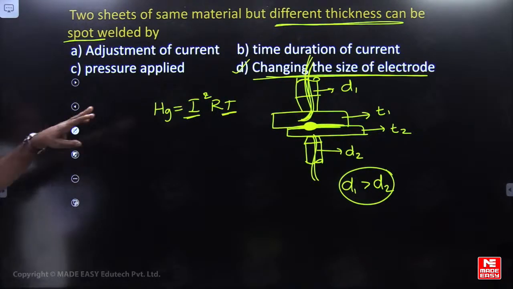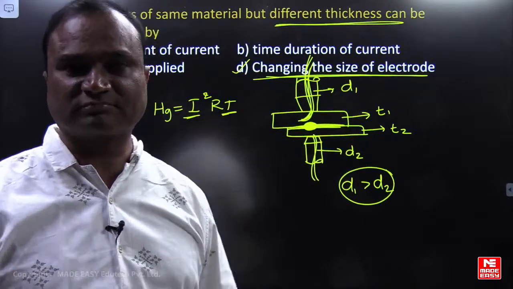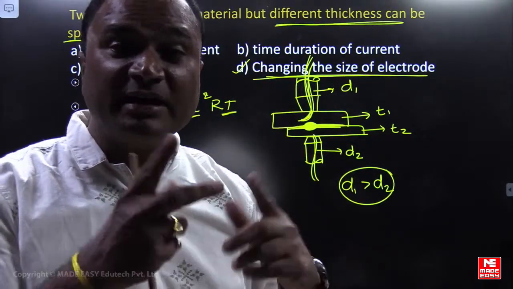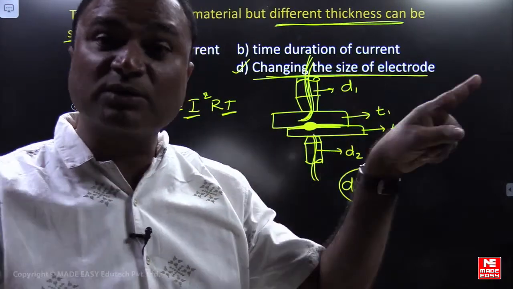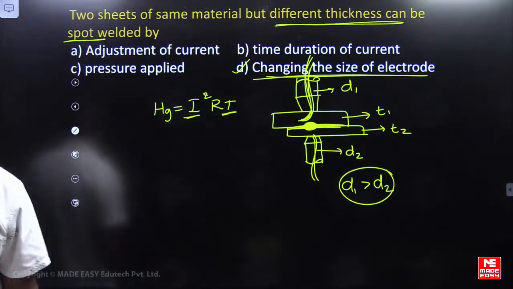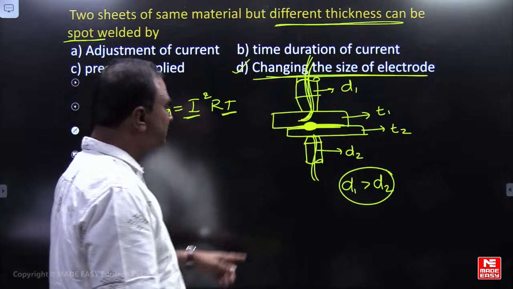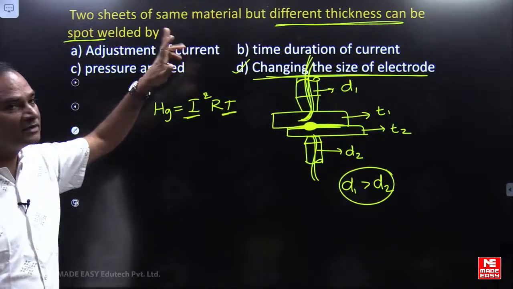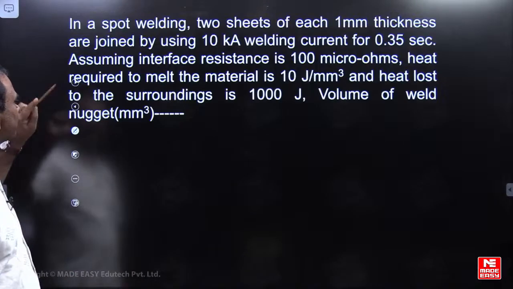See here, your heat generation will not depend on thickness. Heat generation occurs at the contact resistance, right? Heat generation is the same whether thickness is more or less. The difference is coming with respect to heat transfer. So I want to make the heat transfer uniform, my dear. Okay? So this will be the option in resistance welding. If it is arc welding, adjustment of the current.